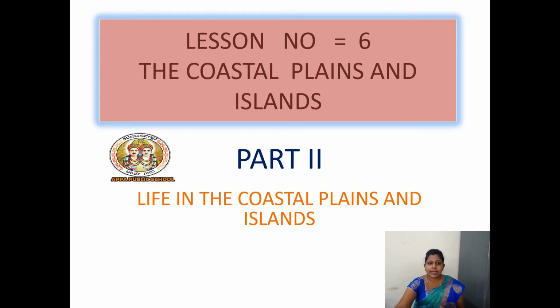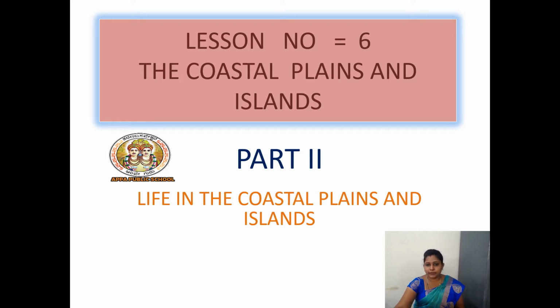So students, in last class we learned about the coastal plains and islands. So what do you mean by islands? Island is a piece of land that is surrounded by water. The coastal plains are divided in two parts. One is western coastal plain and other is eastern coastal plain.